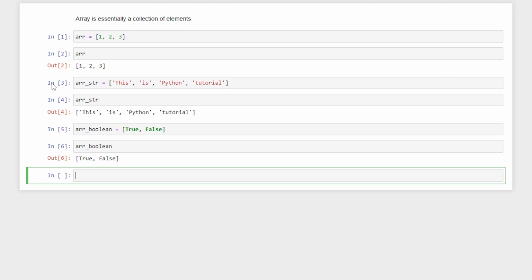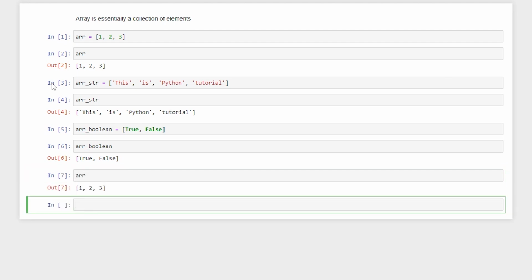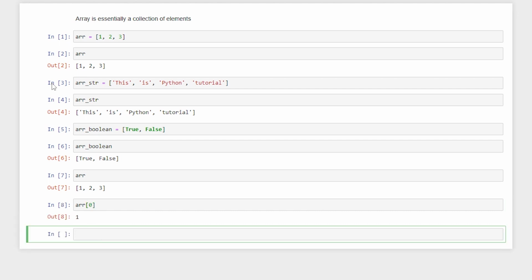An array essentially is going to store n number of elements, and an array starts from 0. Always remember that when you count the elements, you start from index 0. So whenever I call the array, which is currently having 1 2 3, and if I say array of 0, I get the first element.